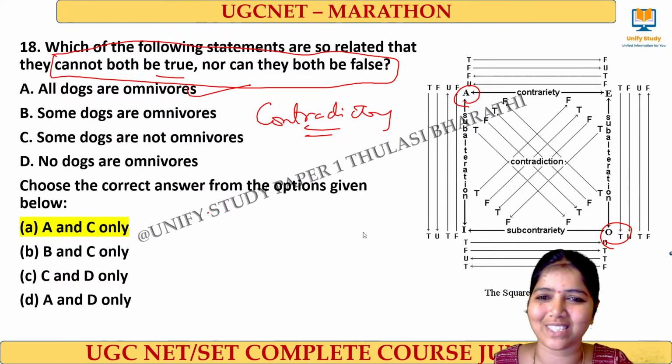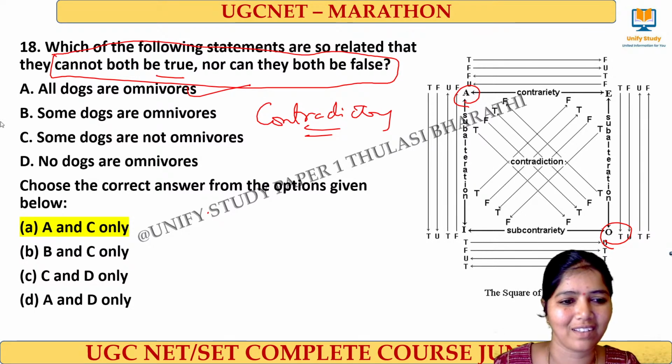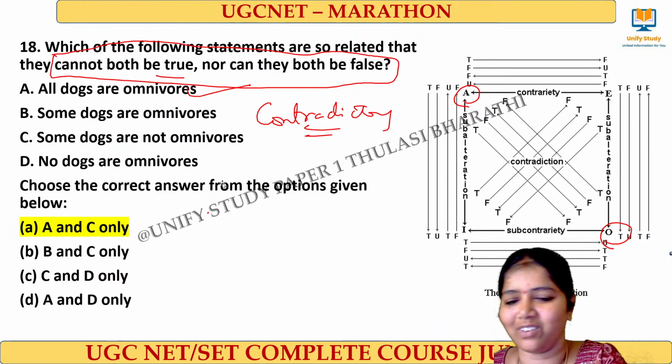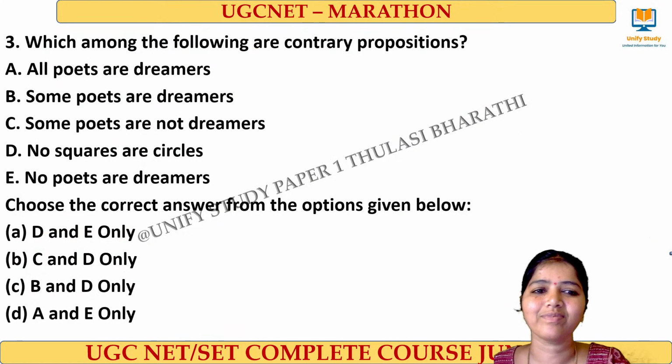Similar type of question. Let me check how many of you do this correctly. Then I think it will be good. Similar type of question. Okay, do this one.